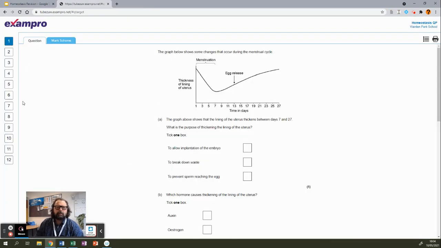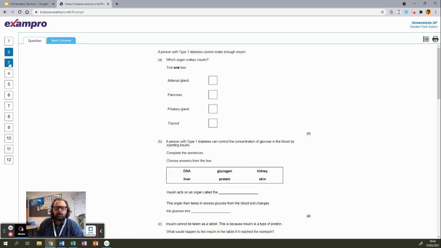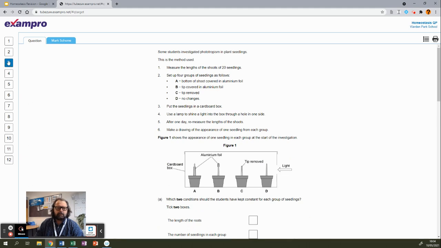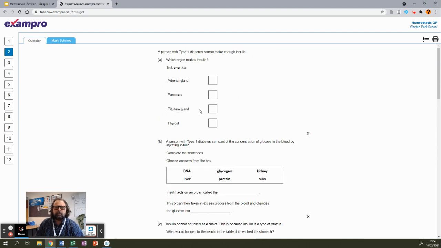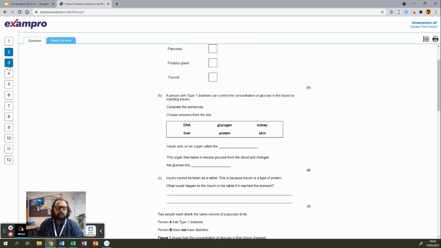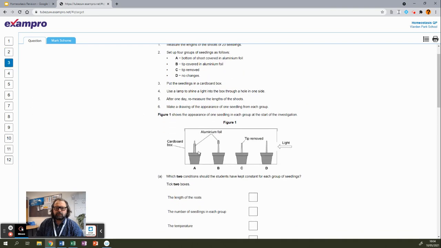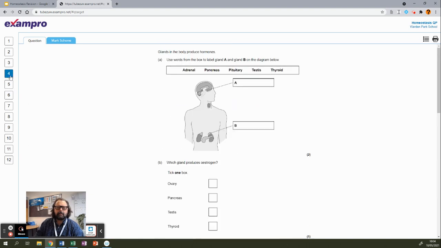Okay, I've split them up into 3 sections. The first 4 questions are questions that only appear on foundation tier papers. Okay, so you can see here we've got a question about fertility hormones. Here we've got a question about diabetes and blood sugar control. Question about tropisms and auxin. And a question generally about hormones and the endocrine system.